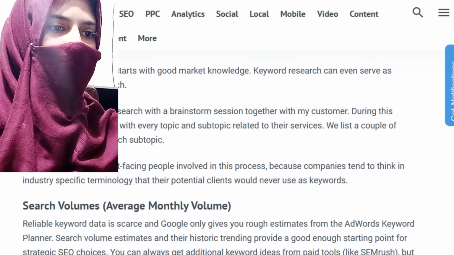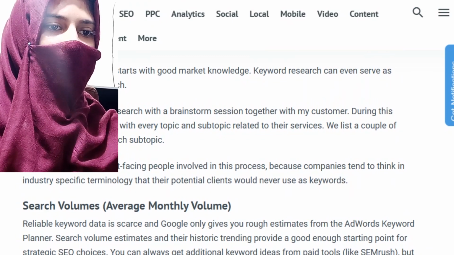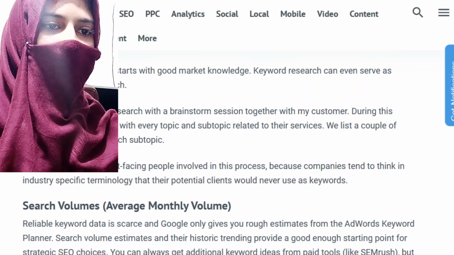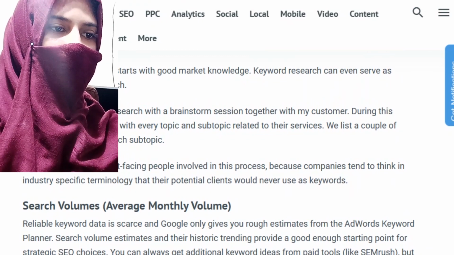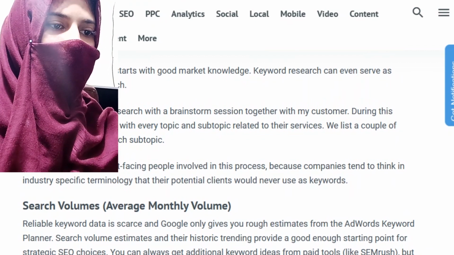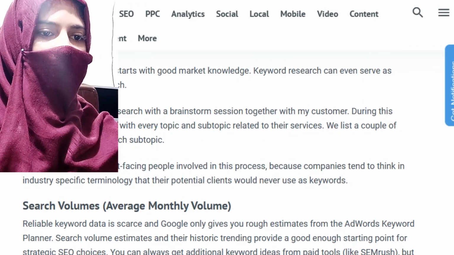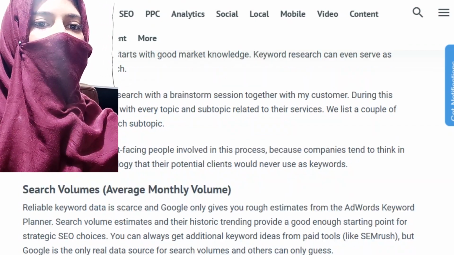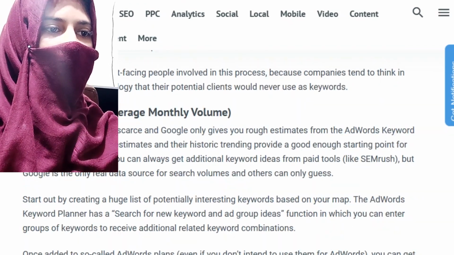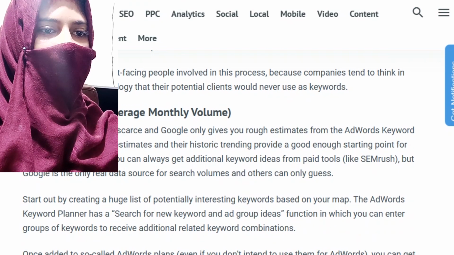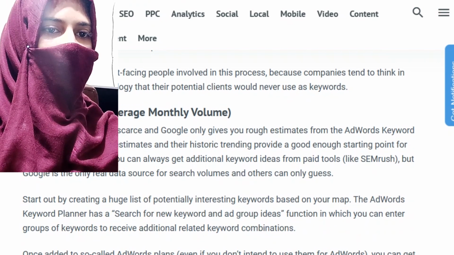During this session, we create a map with every topic and subtopic related to their services. We list a couple of keyword examples for each subtopic. It's important to get client-facing people involved in this process because companies tend to think in industry-specific terminology that their potential clients would never use as keywords.